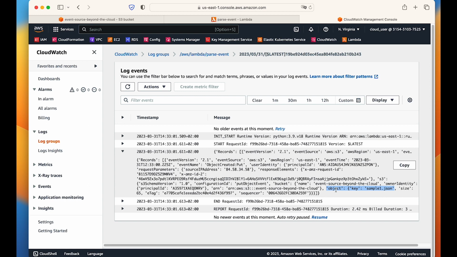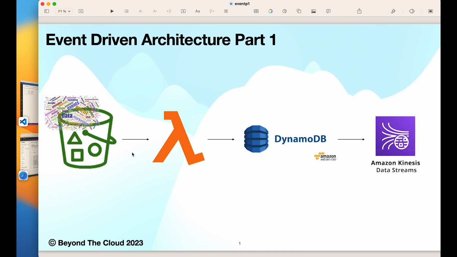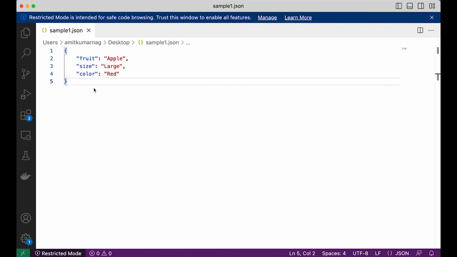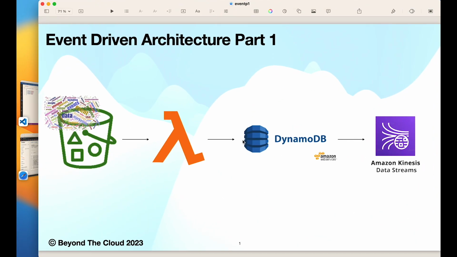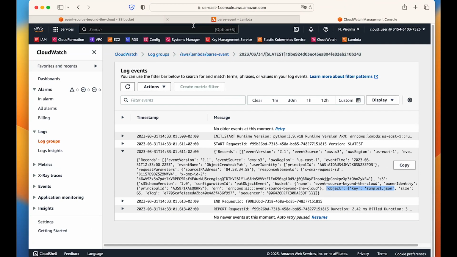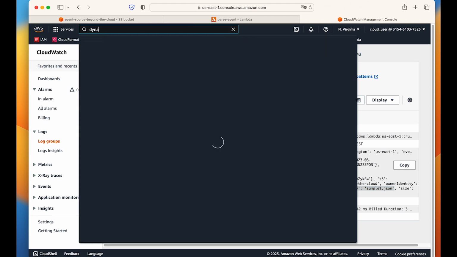This is fine. So we have seen that whenever we put an object in our S3 bucket, it triggered the Lambda and it created the event. The put object event triggered the Lambda, and Lambda in turn printed the event. Now what we have to do is insert this sample1.json data into our DynamoDB. So for that we need one DynamoDB table. Now we create one DynamoDB table.